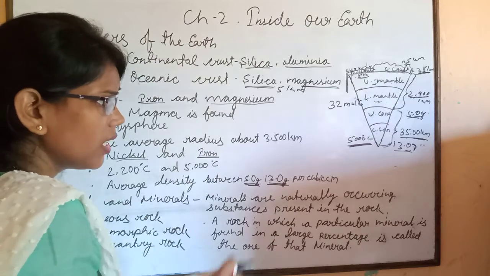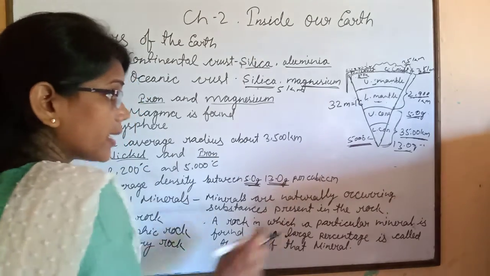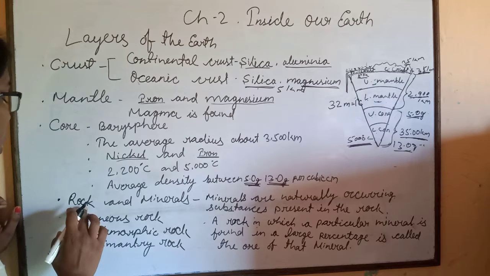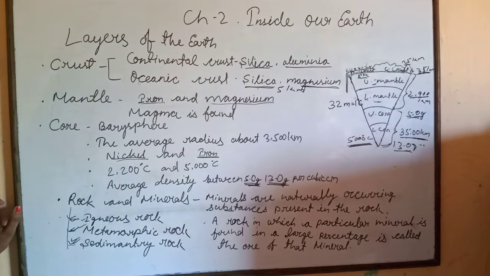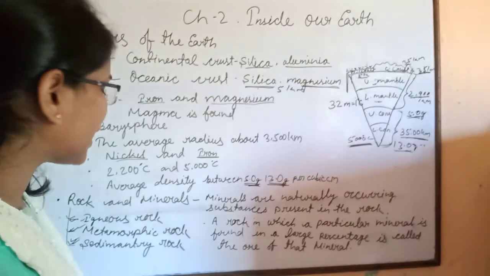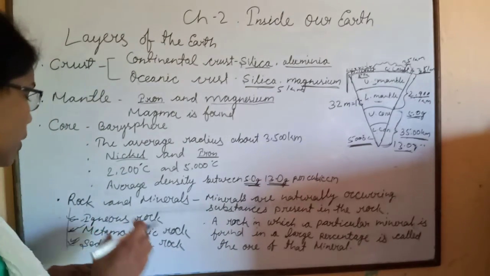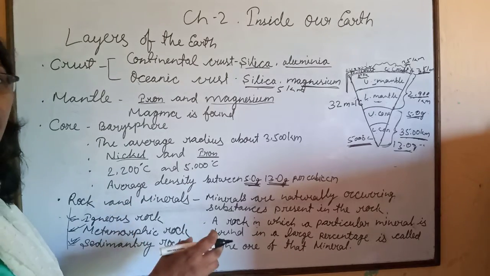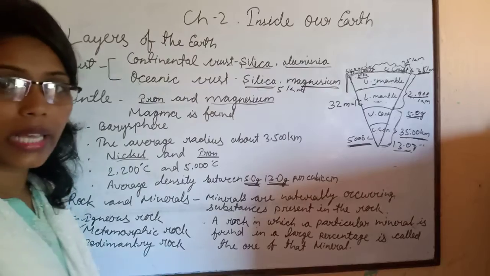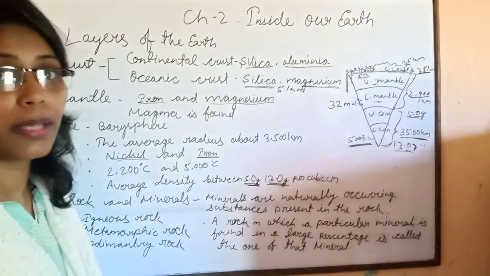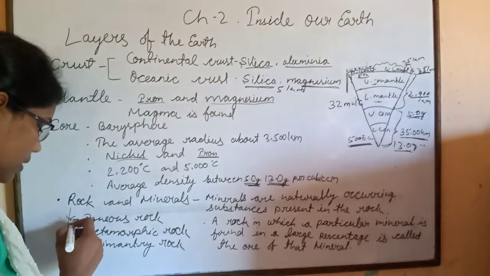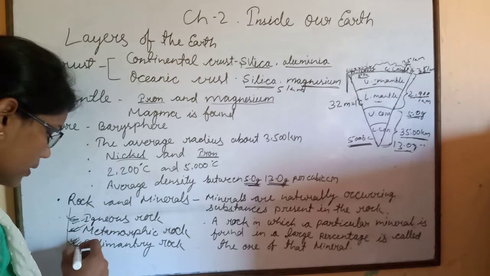Children, then we come to the next topic, rocks and minerals. We are talking about the earth, so rocks and minerals are also very important. Earth is mainly made up of three types of rocks: igneous, metamorphic and sedimentary.